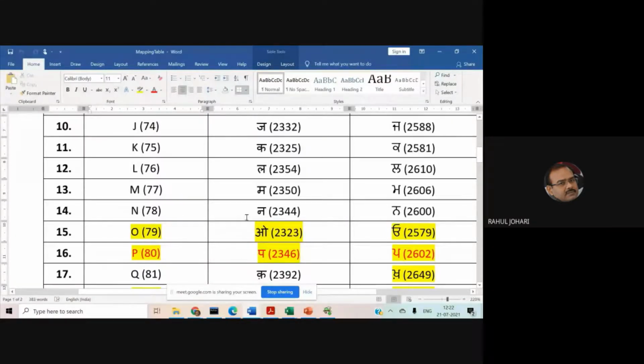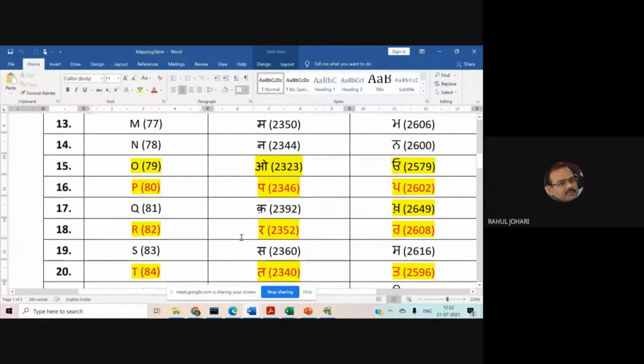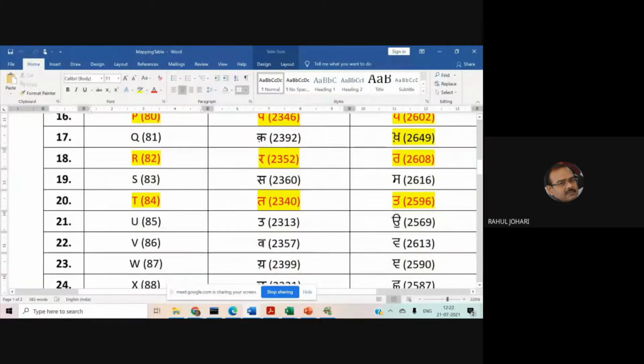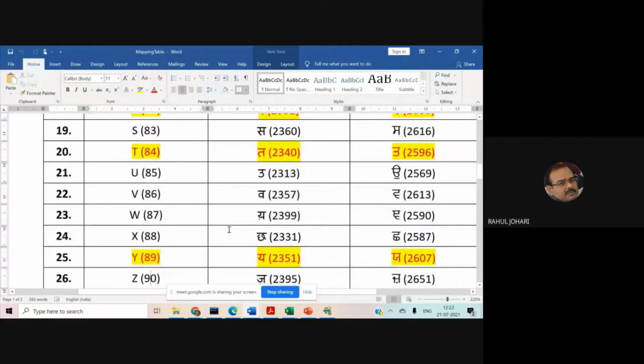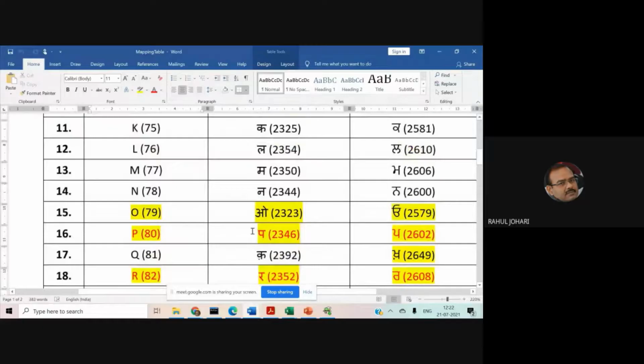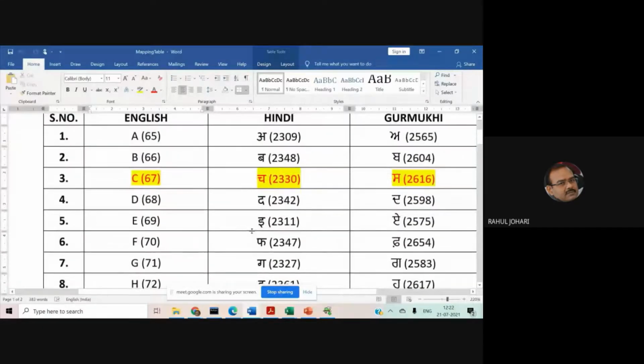N is mapped to Na, O to O, P is mapped to Pa, Q to Ka, but with the visarg. R is mapped to Ra, S is mapped to Sa, T is mapped to Ta, U is mapped to U, V is mapped to Va, W is mapped to Ya, X is mapped to Cha, Y is mapped to Ya, and Z is mapped to Z. So what we did, we started mapping each and every character from the English language to the Hindi language.